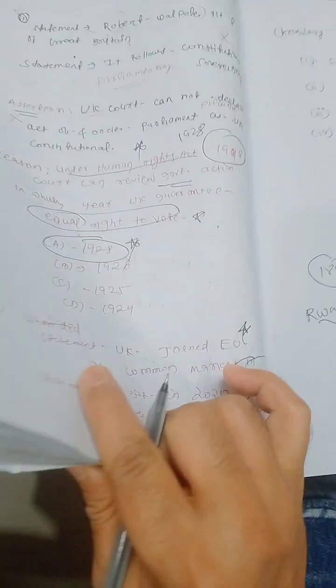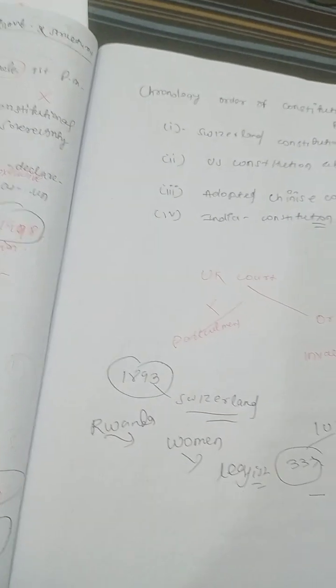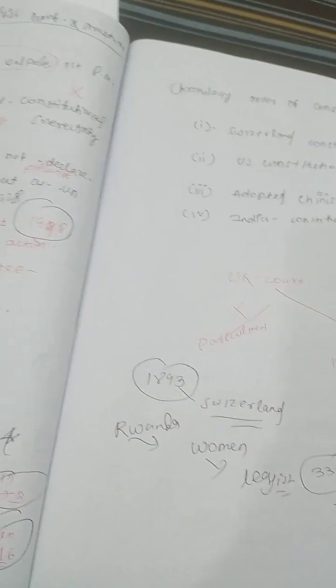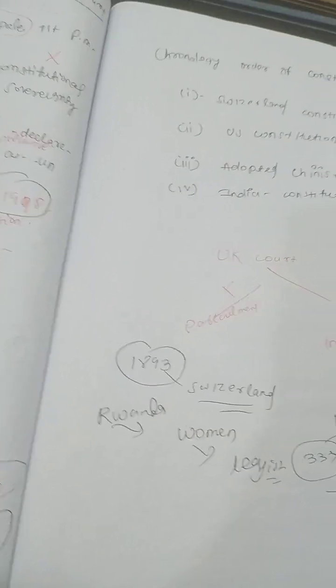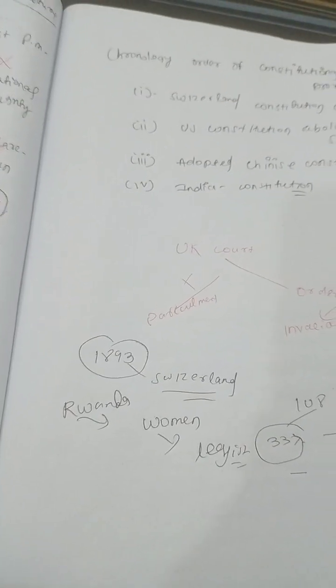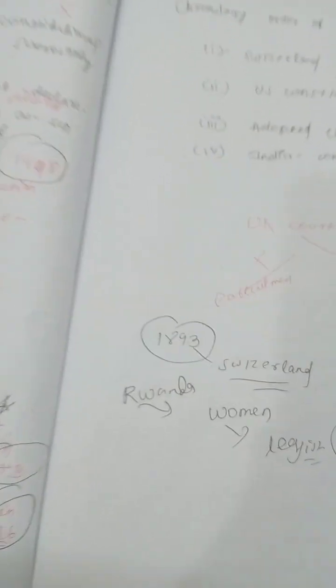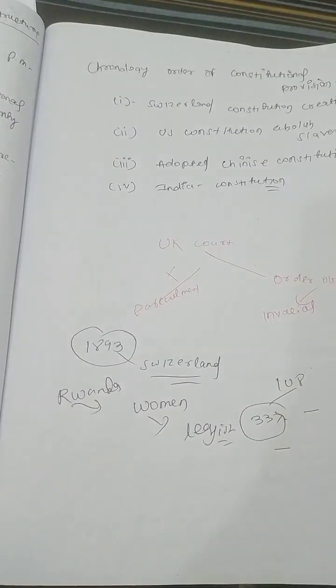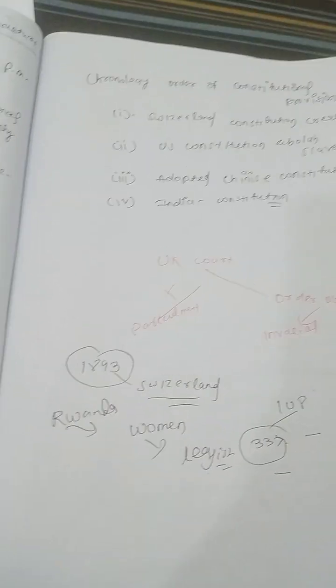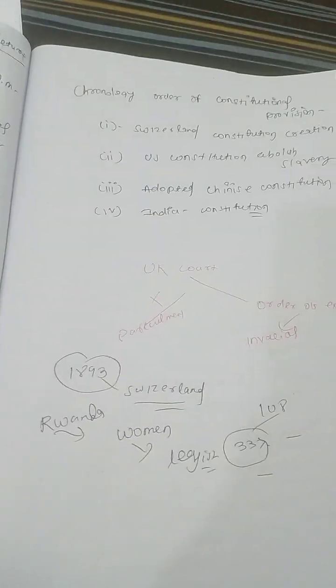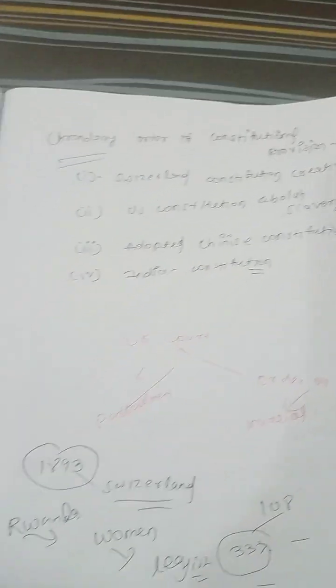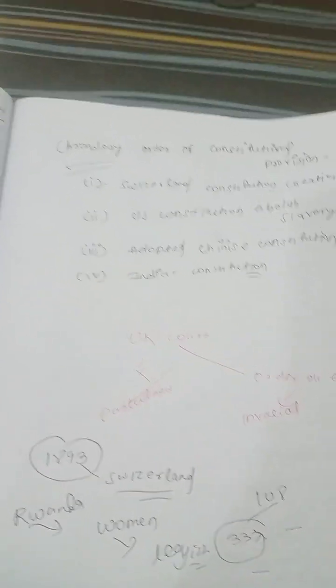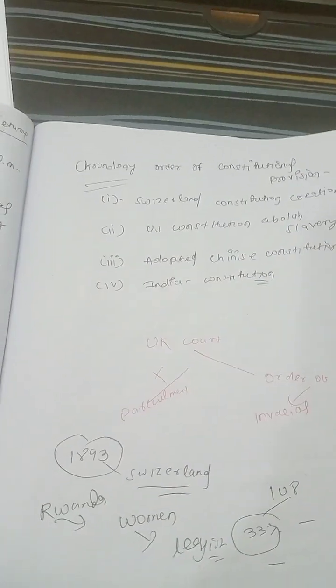As you know, today we are going to cover all the important information in terms of constitutions. For example, the Switzerland constitution, the USA constitution, and we also discuss the Indian constitution and today the British constitution. So all these things are discussed, but a wonderful question is waiting in front of you, which I made special for you by integrating all the information. They ask: arrange in chronological order the constitutional provisions of different constitutions, not one constitution.